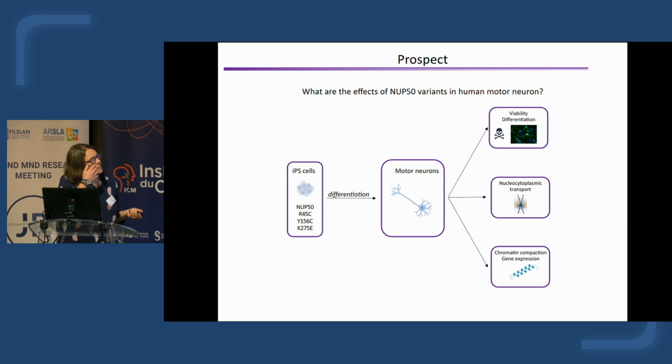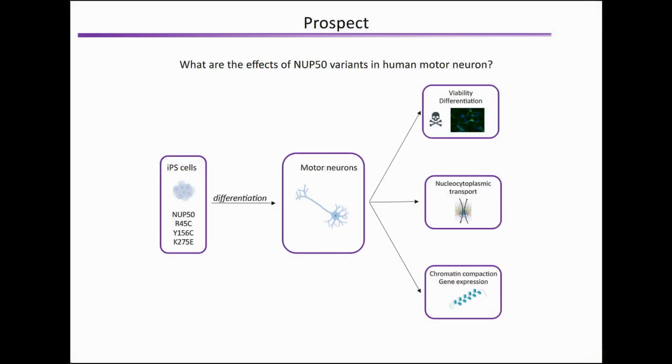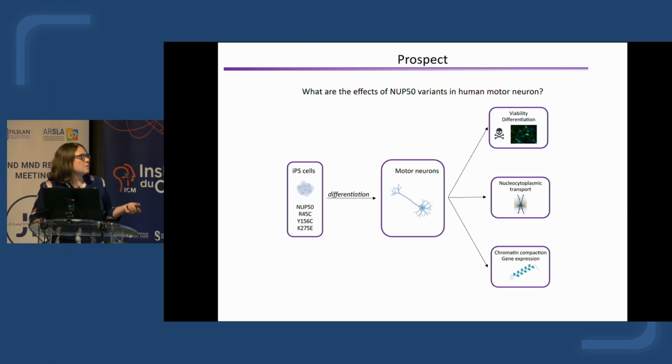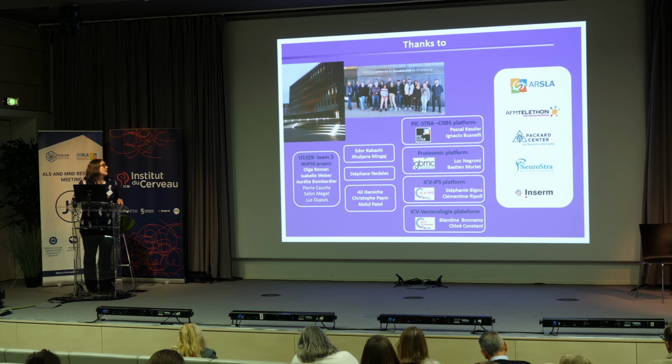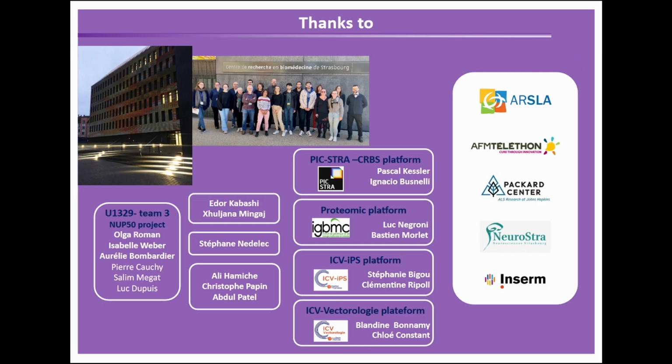So we are doing this experiment in human motor neurons obtained after differentiation of iPS cells, and we focus our studies on the viability and on the nucleocytoplasmic transport. And in the future, we would also like to analyze the effect of these variants on the genomic function of NUP50.